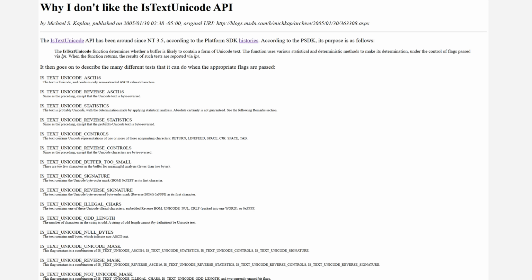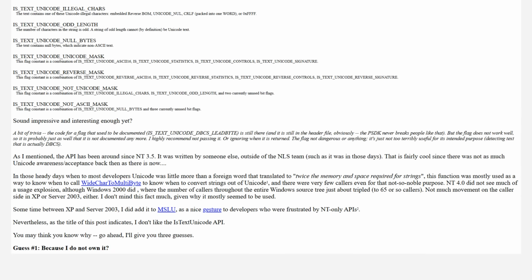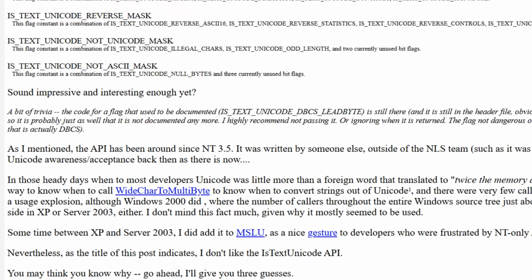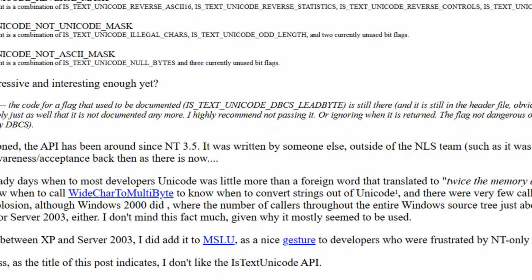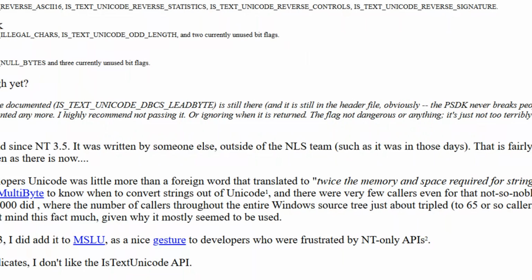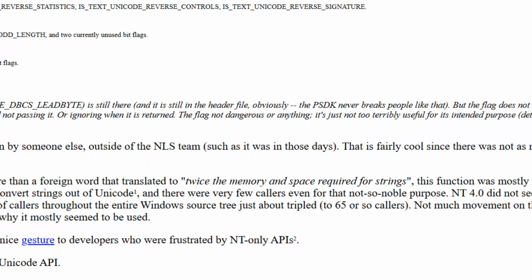Then, on the 30th of January 2005, lead Microsoft developer Michael S. Kaplan posted about why he doesn't like the is_text_unicode API, trying to decode its pitfalls and pointing out that this function was written some 10 years prior by someone outside of the NLS, or National Language Support Team, at a time when there wasn't as much Unicode awareness or acceptance at all, so the fact that it exists is kind of a miracle. Nevertheless, it does sometimes assume Unicode when it's not Unicode.